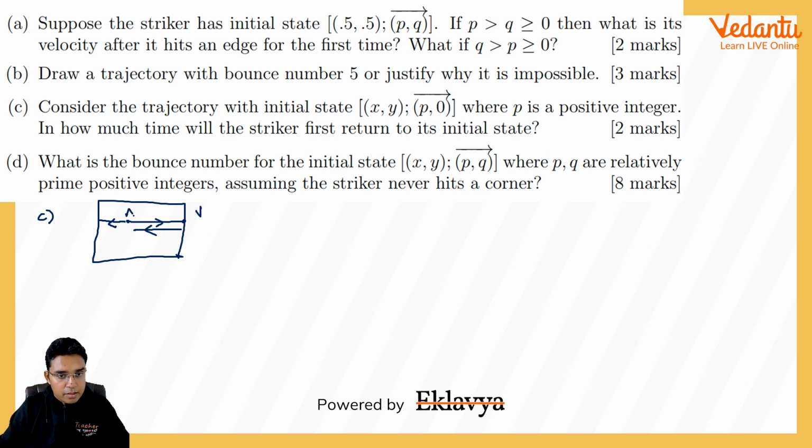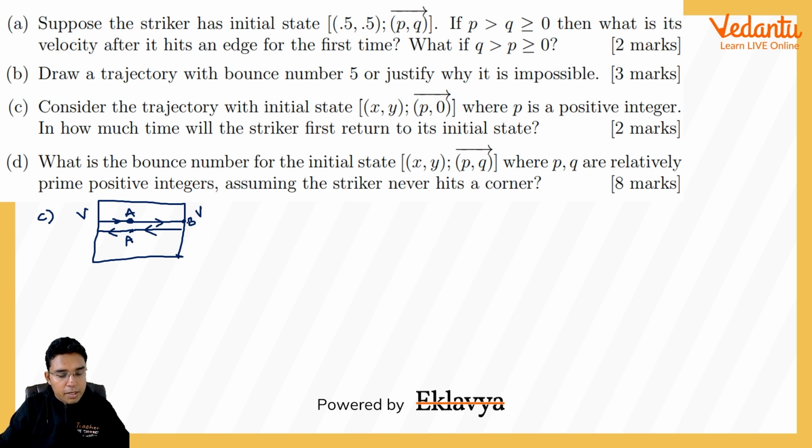Let us say from point A it is going to B, then from B it is going to A, and then after one more hit from this vertical wall, it will be going back like this.